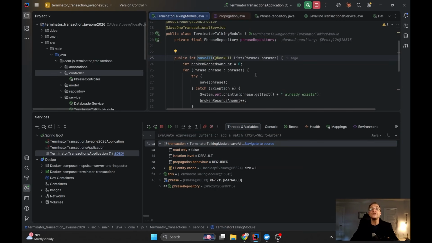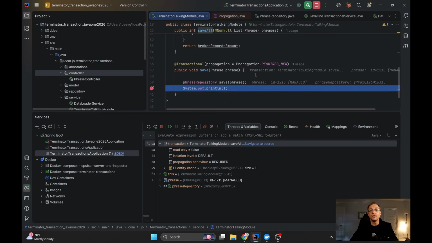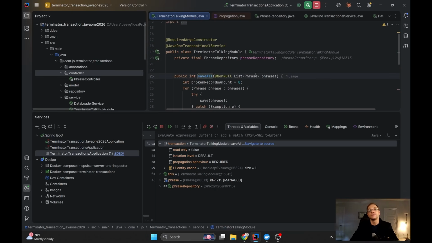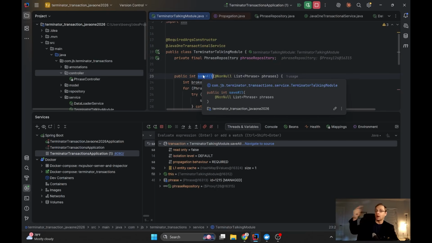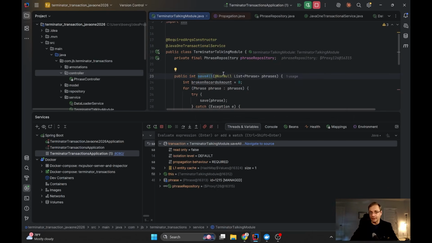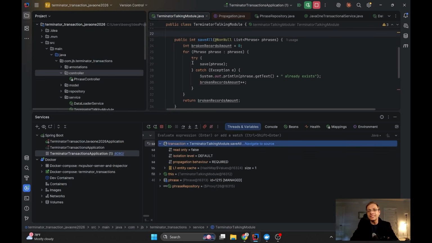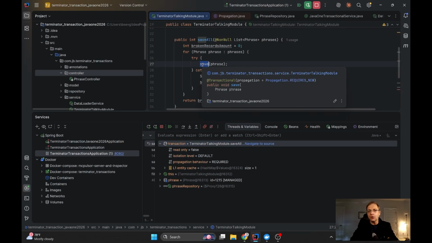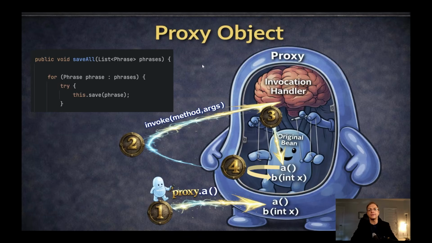And again, the reason why it happens is because the one who calls the save all method calls it from an external class, right? And then it calls, and we saw it, from the proxy object. So the proxy object goes to the invocation handler, and the invocation handler opens this transaction, and then after that we go inside the for loop to this save method.